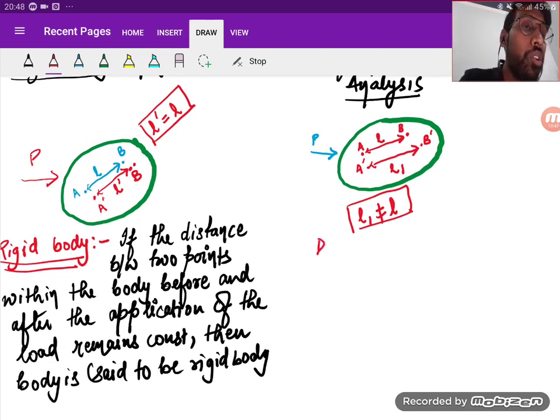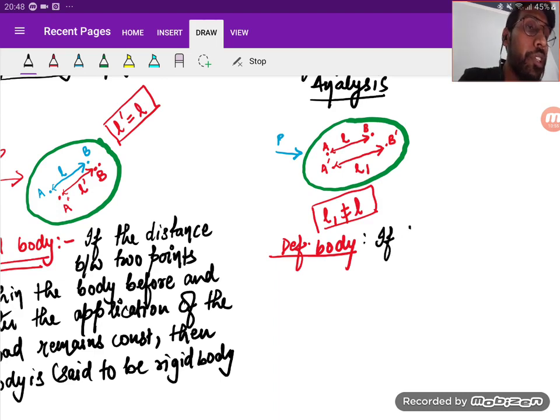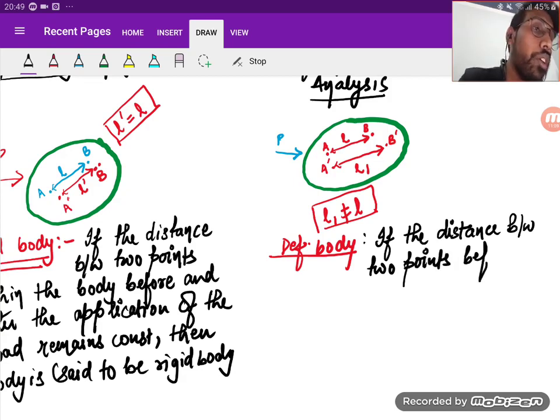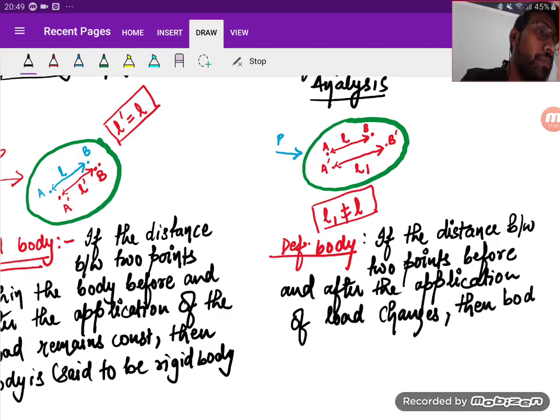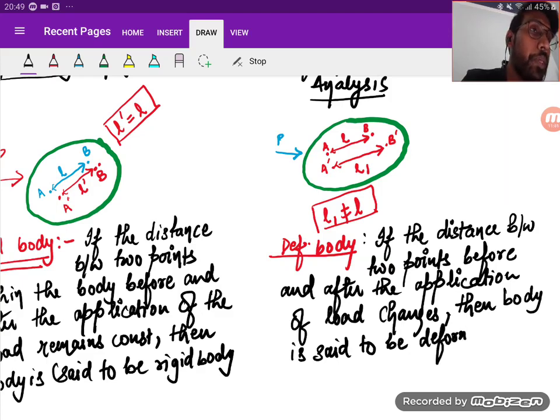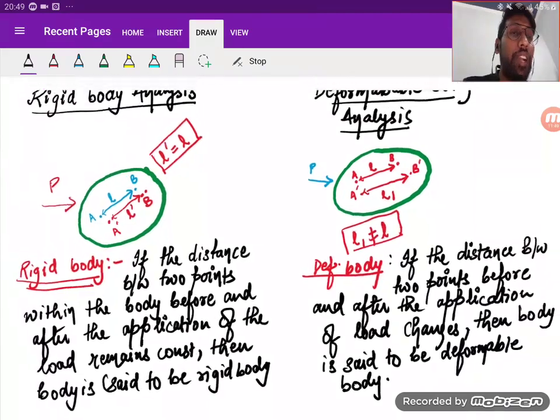So what is a deformable body? If the distance between 2 points, before and after the application of load, changes, then the body is said to be a deformable body. Is it clear?